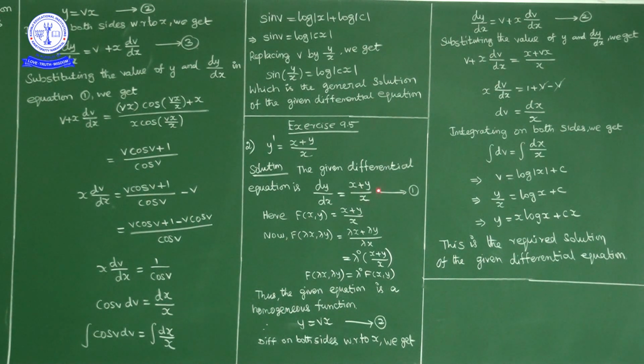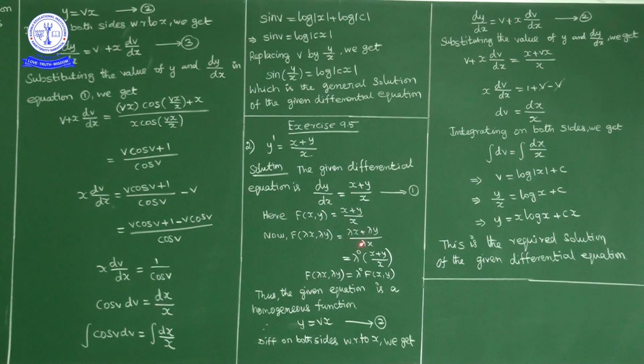We have to prove that x plus y upon x is a homogeneous function of degree 0. Now I will consider this as f of x comma y. F of x comma y is equal to x plus y upon x. Now f of lambda x comma lambda y. In place of x write lambda x, in place of y write lambda y. F of lambda x comma lambda y equals lambda x plus lambda y upon lambda x.